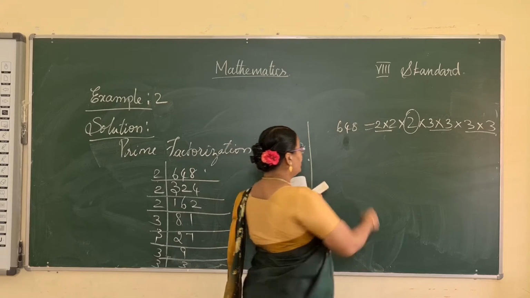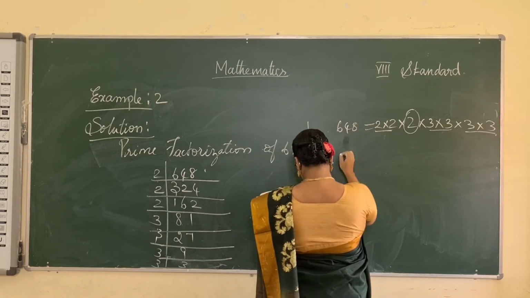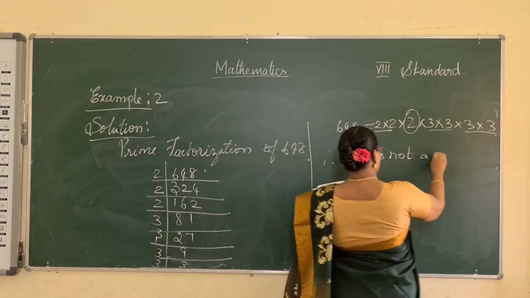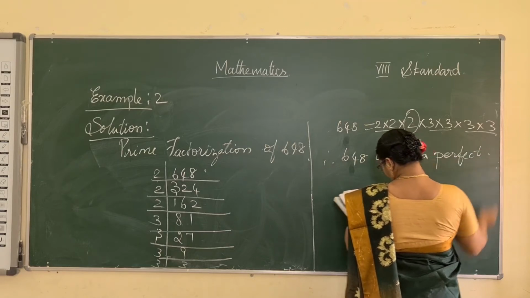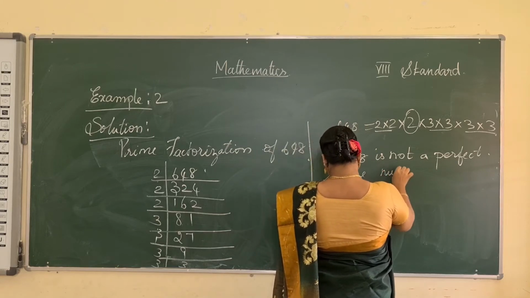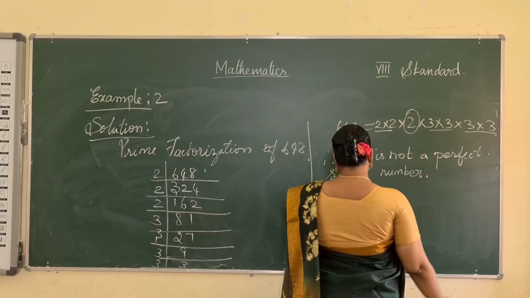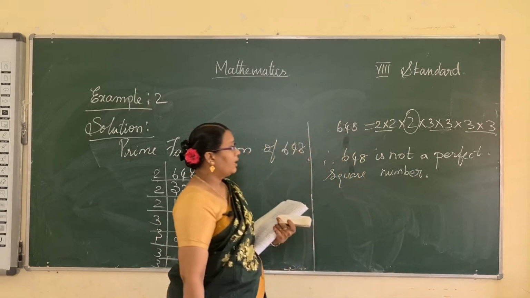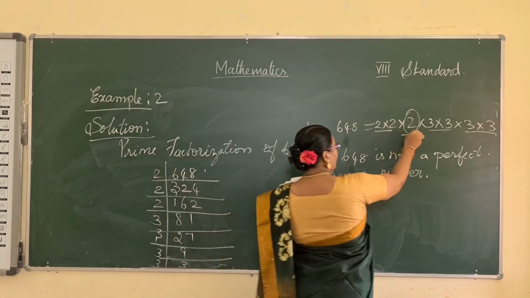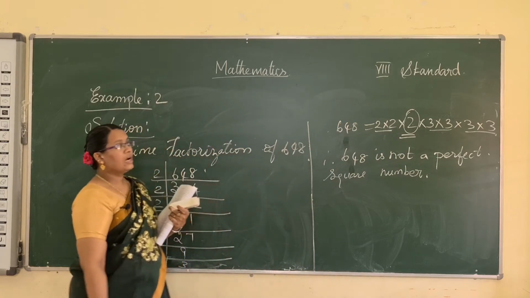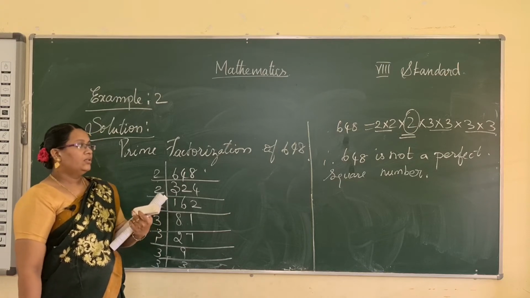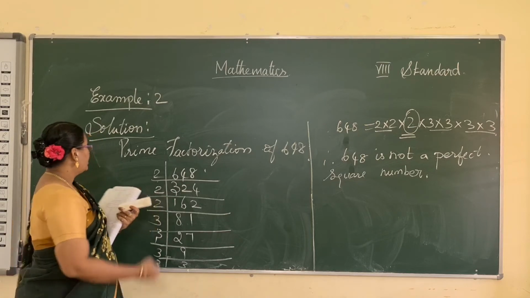Therefore 648 is not a perfect square number. Reason: it cannot be expressed as a product of pairs of equal prime numbers. 2 does not have a pair, so 648 is not a perfect square. Now see example 3.